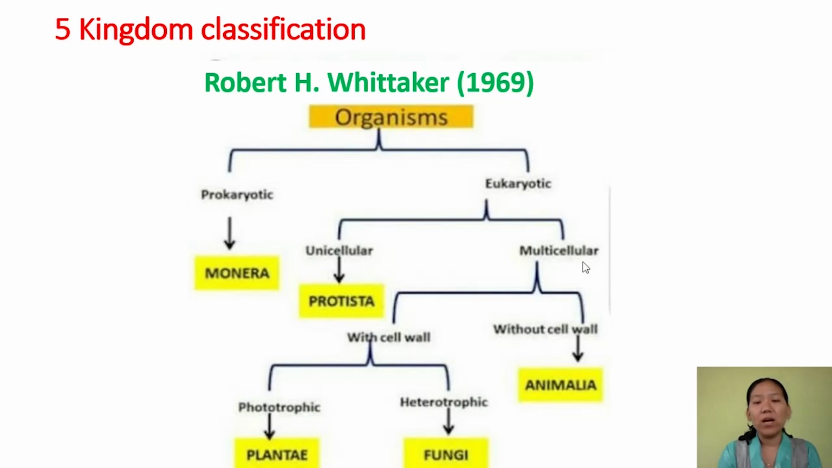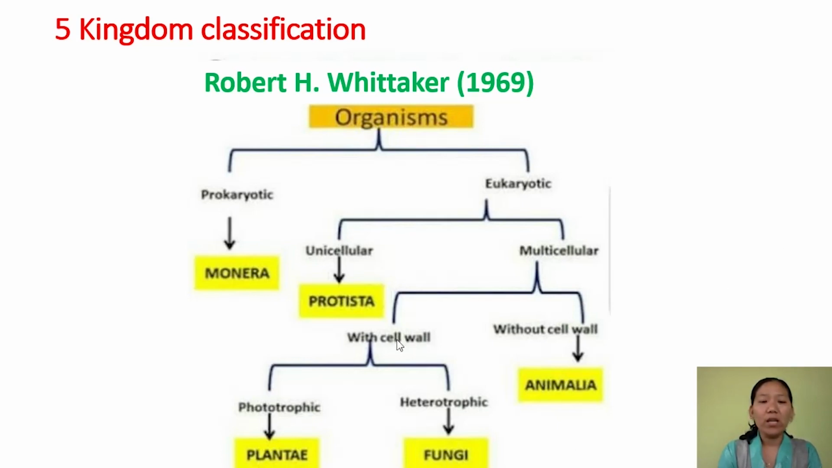And then we are left with multicellular organisms. These multicellular organisms are further classified based on the presence or absence of cell wall. So eukaryotic multicellular organisms with cell wall, and eukaryotic multicellular organisms without cell wall. So two categories are there, and the one which is without cell wall is placed under kingdom Animalia.